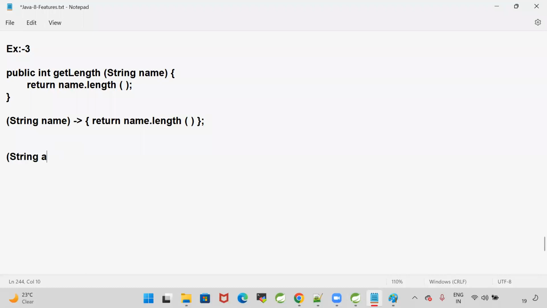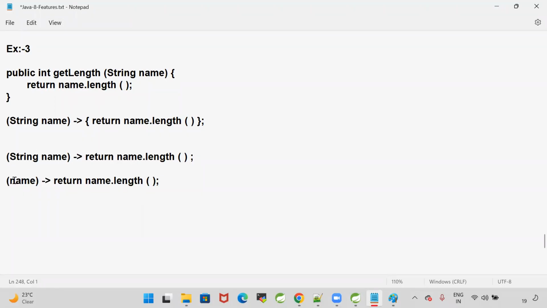So I'm going to take string name and return name.length. When the lambda expression takes some input, writing the data type is optional for the lambda inputs. So I'm going to take just name and write return name.length.